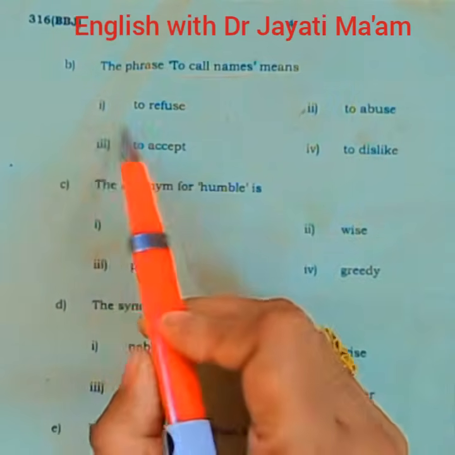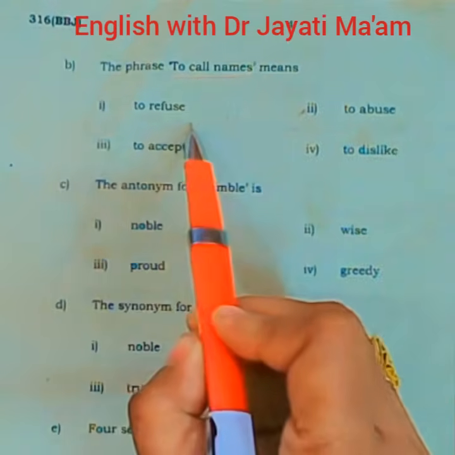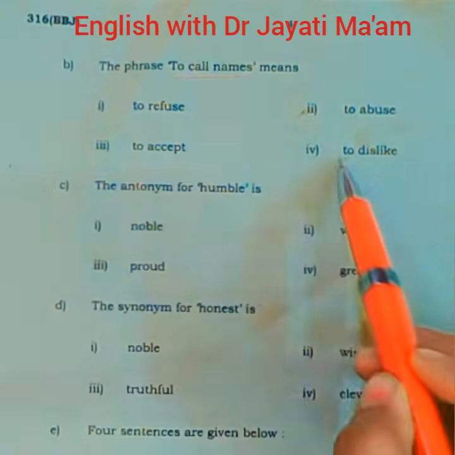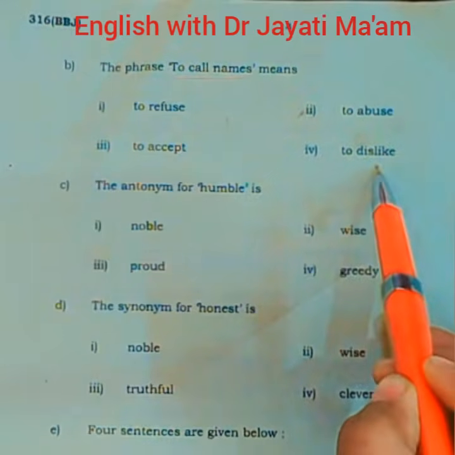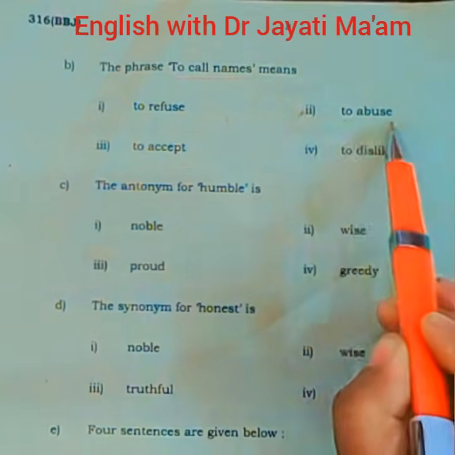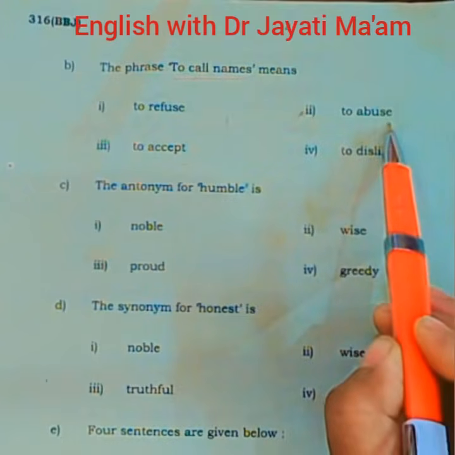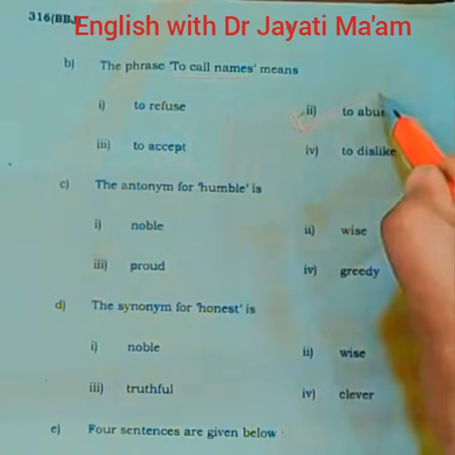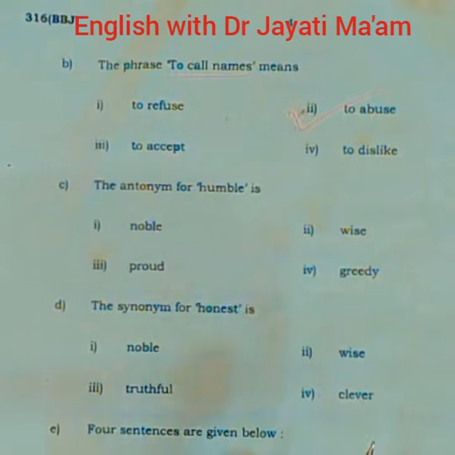So let's see the options. First option is to refuse. It means to deny. Next option is to accept. It means to admit. Next option is to dislike. It means to hate. And the last option, to abuse. Abuse means to call names or to call someone with foul words or bad words. So this is the correct option for this question, to call names.